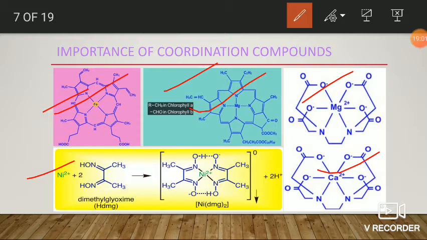EDTA is a complexing agent, which is ethylene diamine tetraacetic acid. Here the EDTA reacts in tetraanion form, that is, in the form of tetraacetate. Then only it acts as hexadentate, that is, ethylene diamine tetraacetate acts as hexadentate.